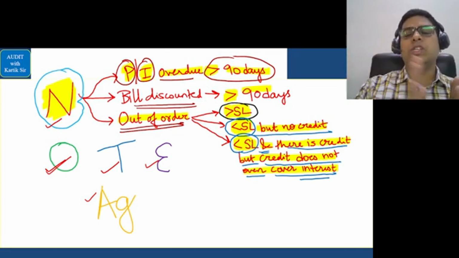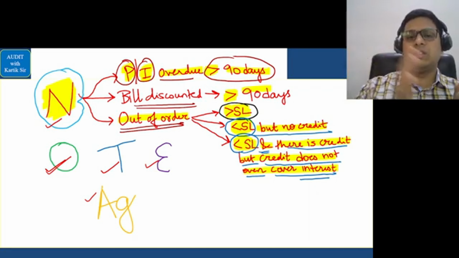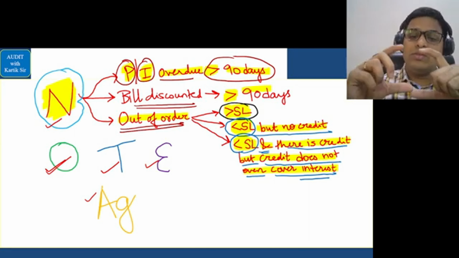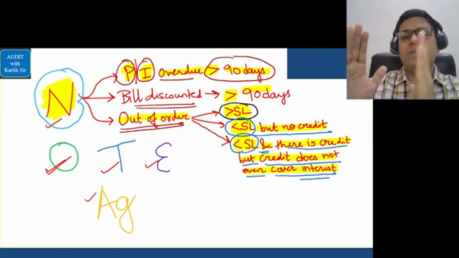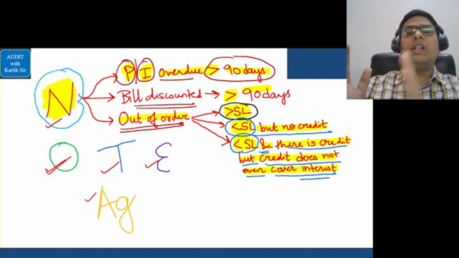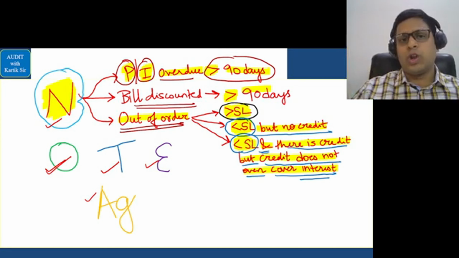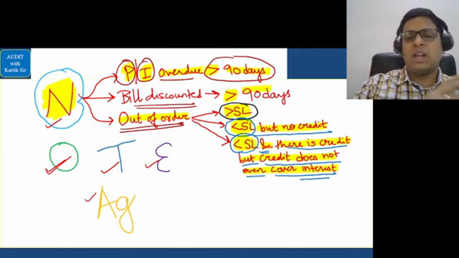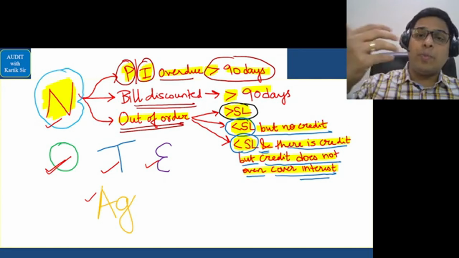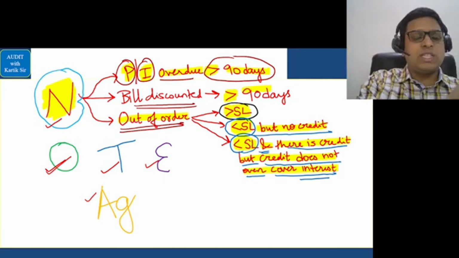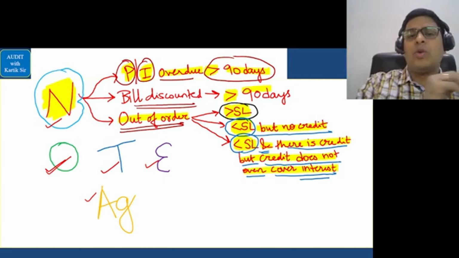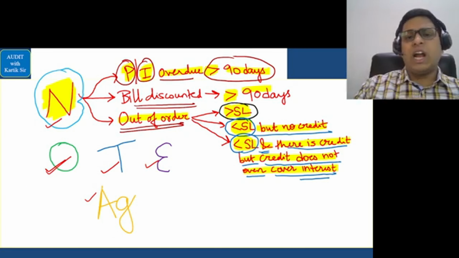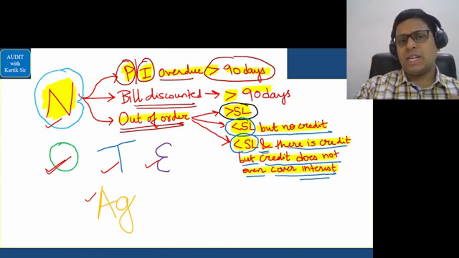Now, if the farmer has taken a loan for a long duration crop, and if the farmer doesn't pay the loan within that crop season, one crop season meaning from the time you have taken the loan till the crop is harvested, then as soon as that crop season is over, you will treat that farmer as an NPA, non-performing asset.